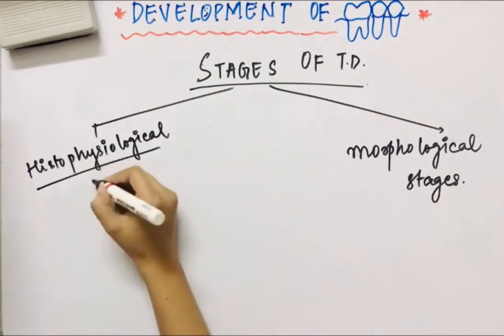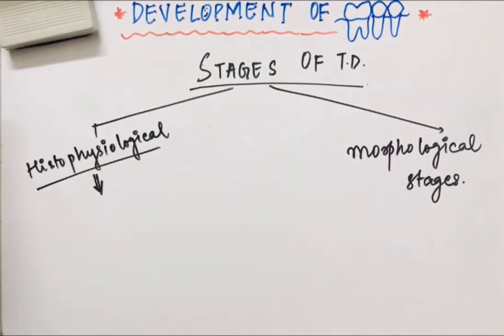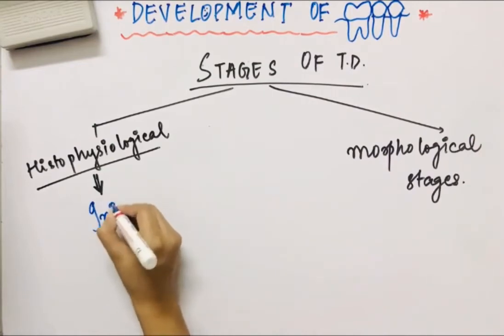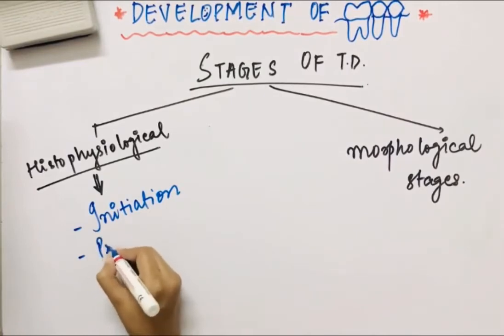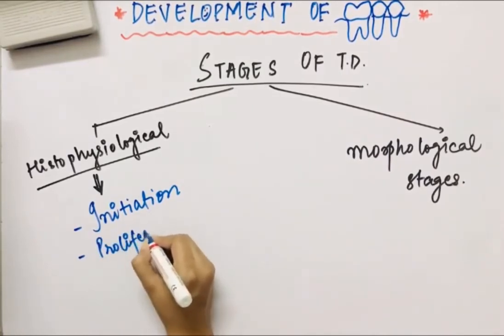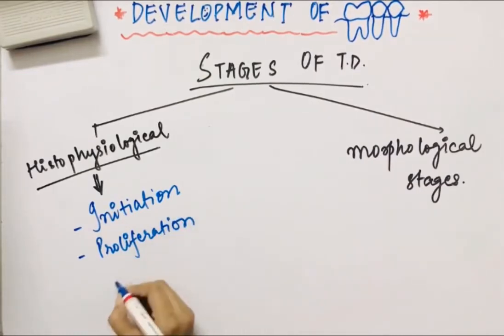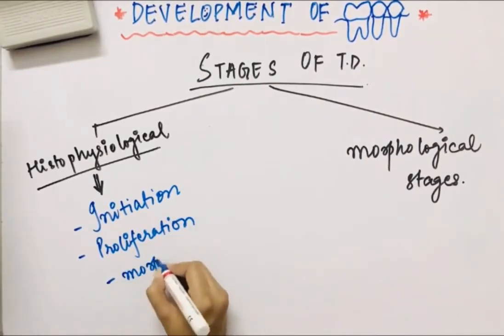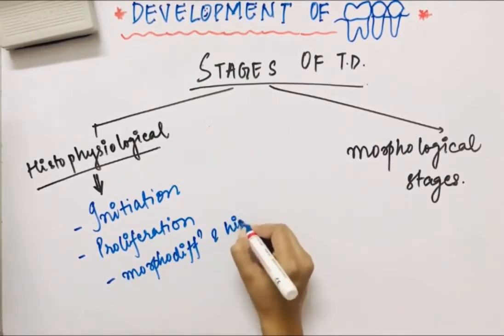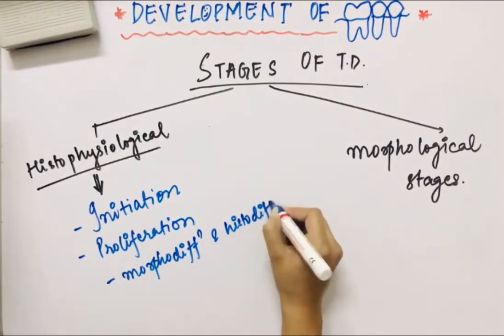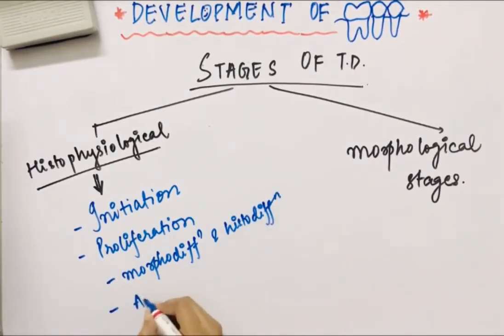According to the histophysiological stage, tooth development takes place in four steps. What are the 4 steps? It is initiation, then proliferation of cells, then morphodifferentiation and histodifferentiation, and after that apposition.